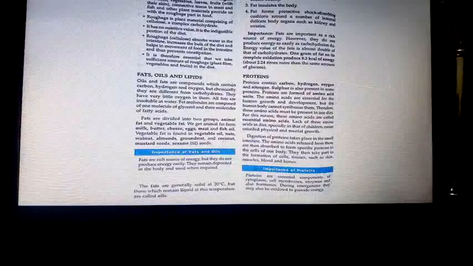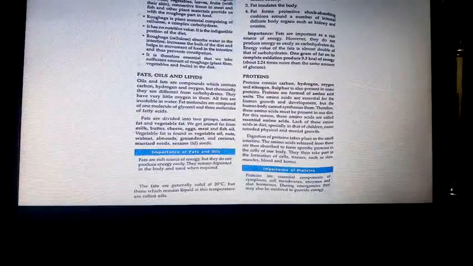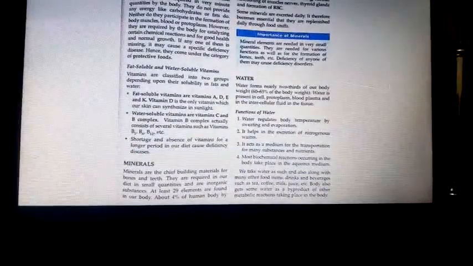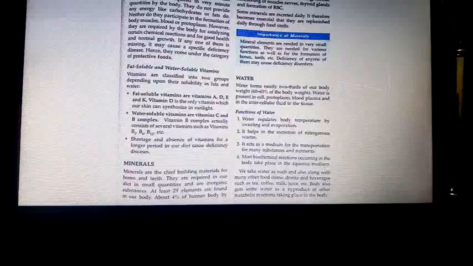Now the importance of protein. Proteins are essential components of cytoplasm, cell membrane, enzymes and also hormones. During emergency, they also save by producing energy. Got it? Now we are going for the next essential components, namely vitamins.